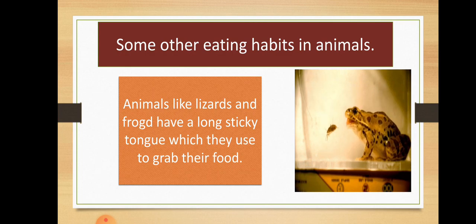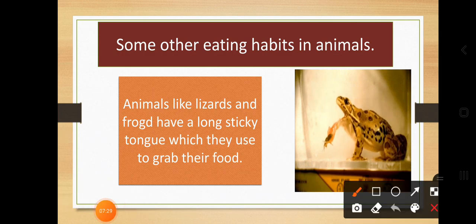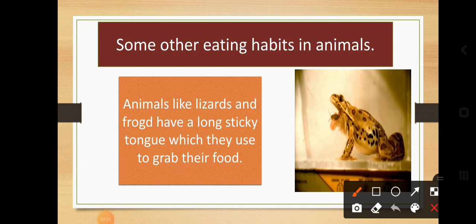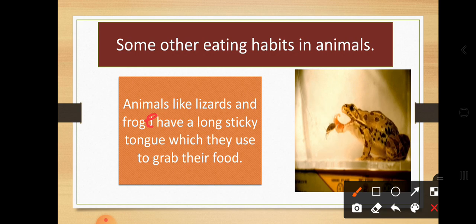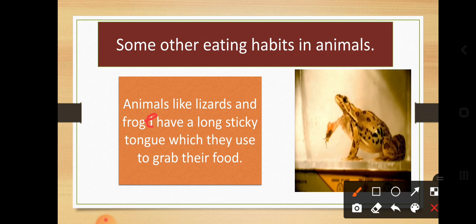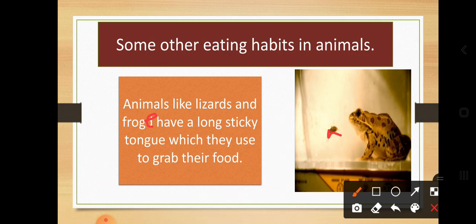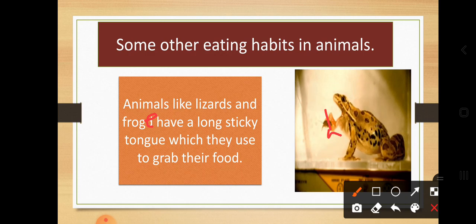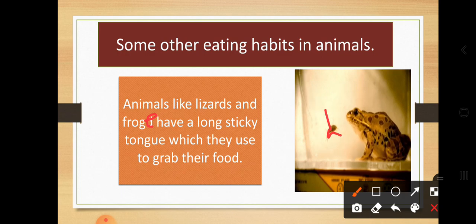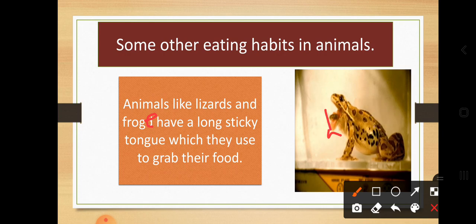In a similar way, the next is a frog. Frogs and lizards, what do they have? They have a long sticky tongue. You can see here how this frog is catching the insects. Here you can see how the tongue is sticky in nature. This is a sticky property the frog has. So animals like lizards and frogs have a long sticky tongue which they use to grab their